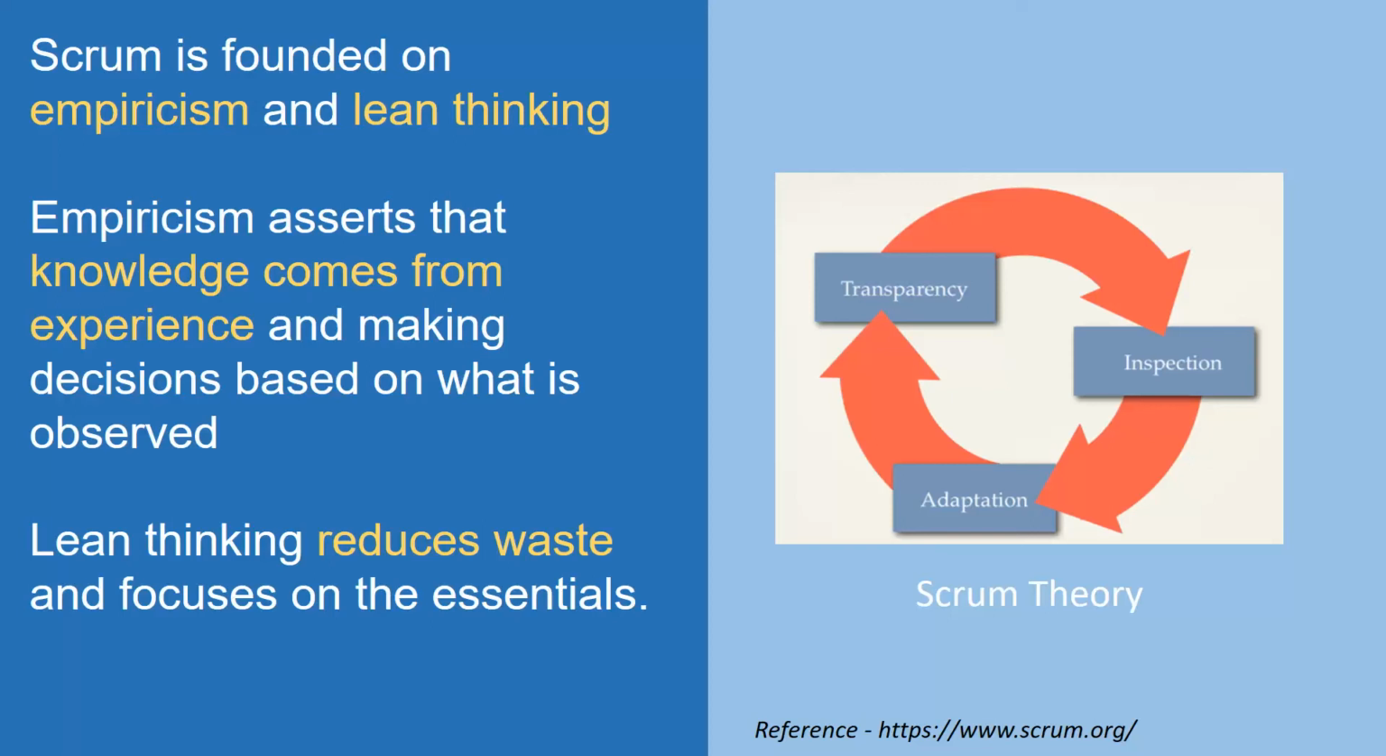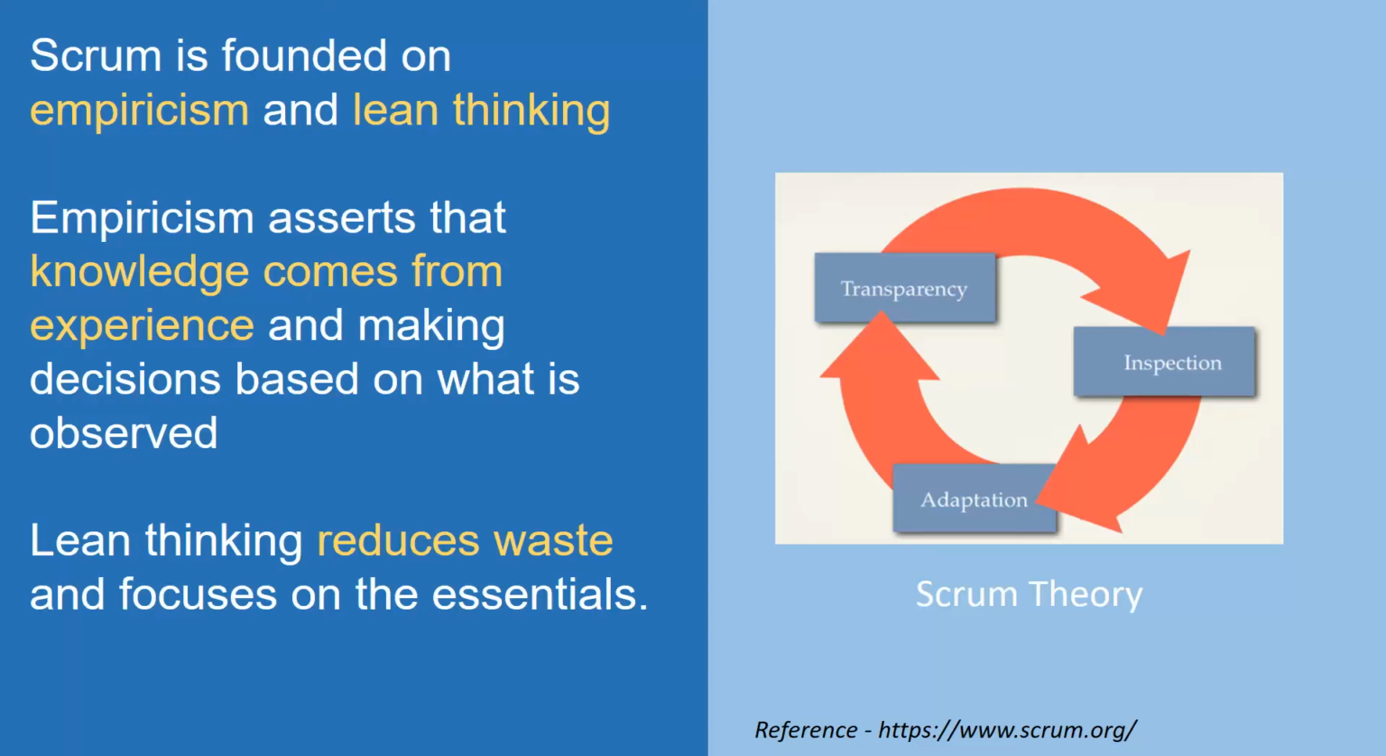There are four formal events, which come as a part of the three pillars that I was talking about: transparency, inspection, and adaptation. Scrum combines four formal events for inspection and adaptation: sprint planning, daily scrum, sprint review, and sprint retrospective. I have just talked about that at a high level at the beginning of this video. These events work because they implement the empirical Scrum pillars of transparency, inspection, and adaptation.